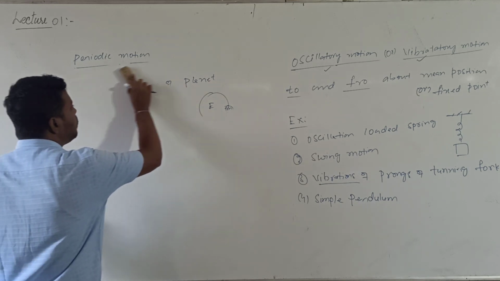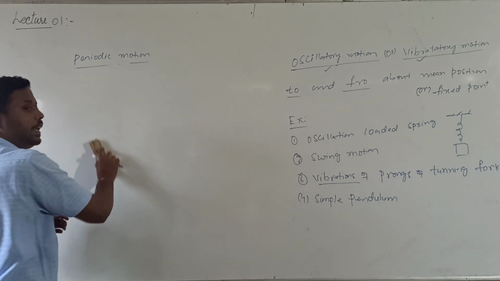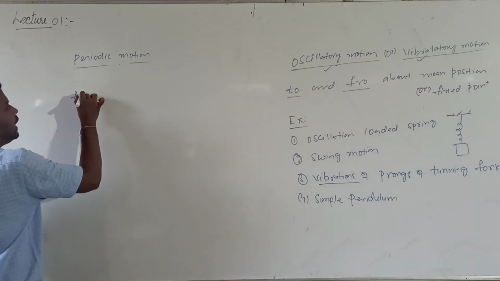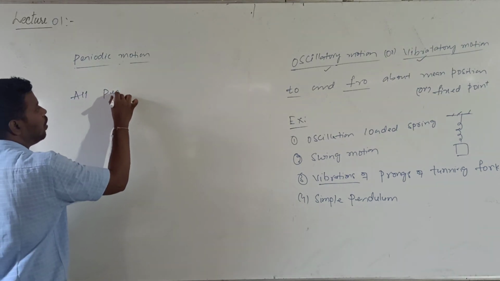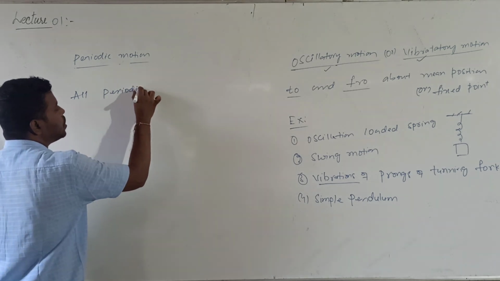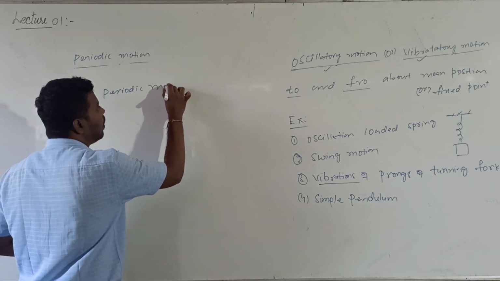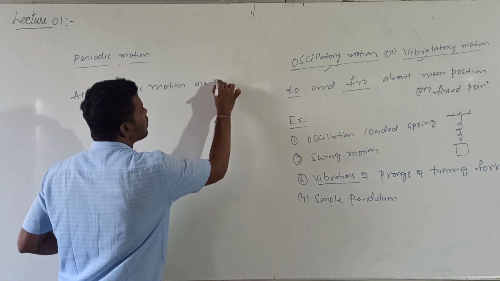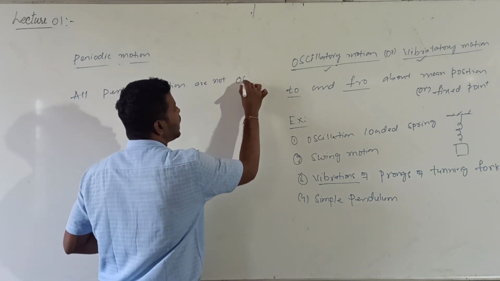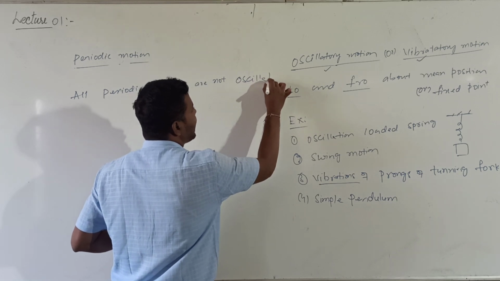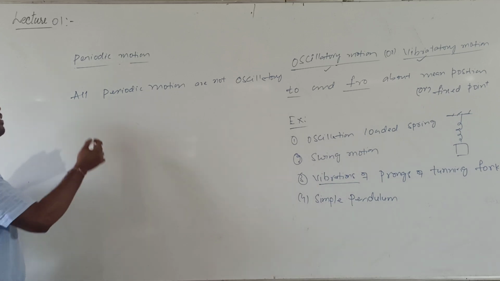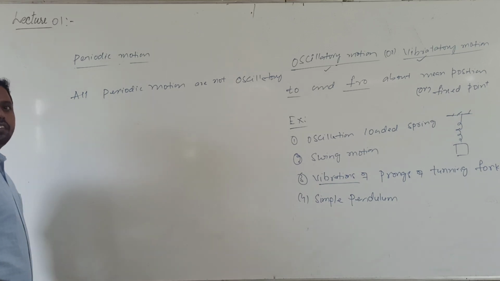One more important point here is that all periodic motions are not oscillatory. This statement is very important. All periodic motions are not oscillatory. You take the example of periodic motion of the earth.